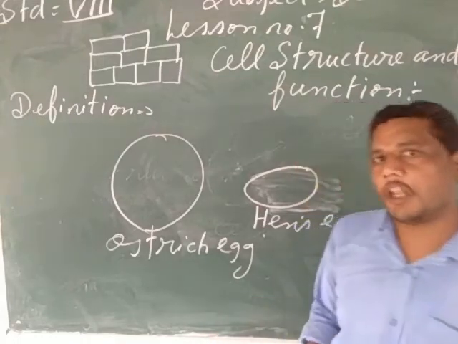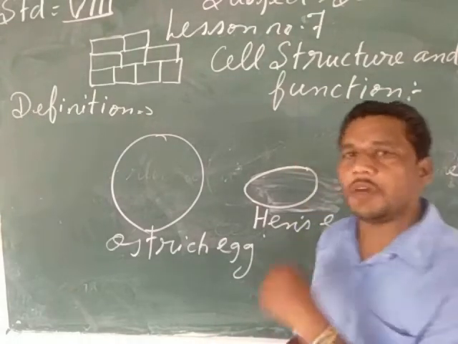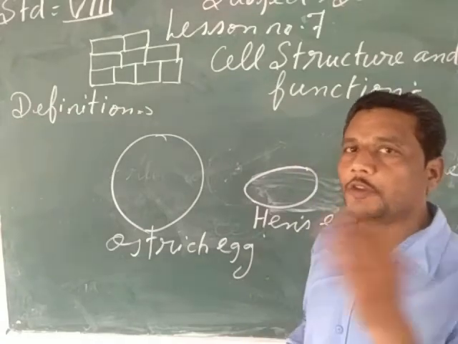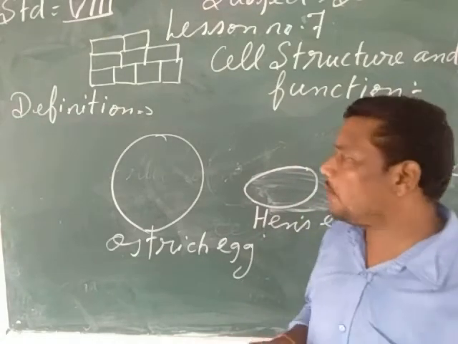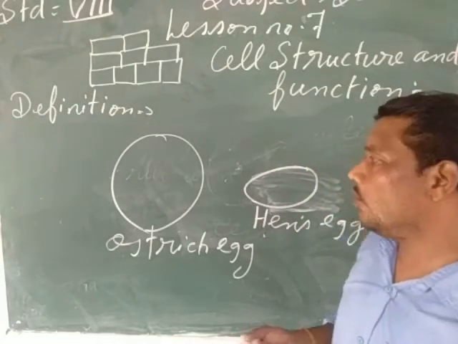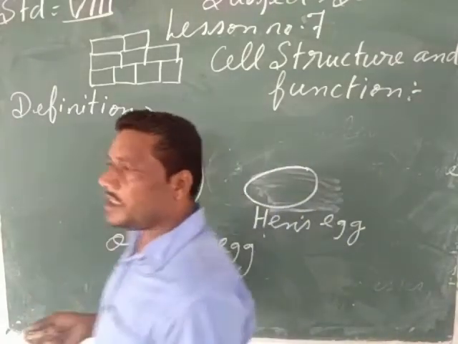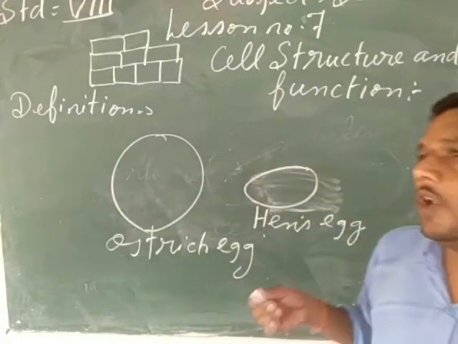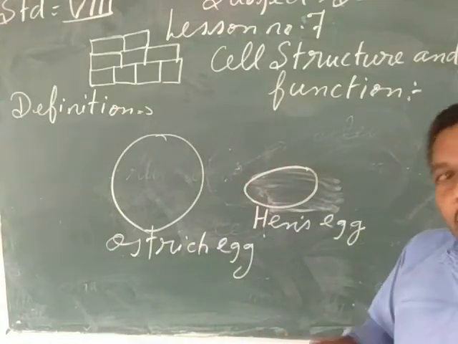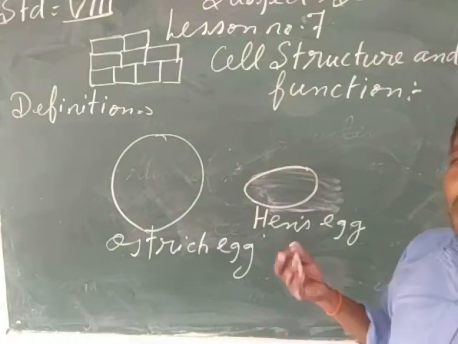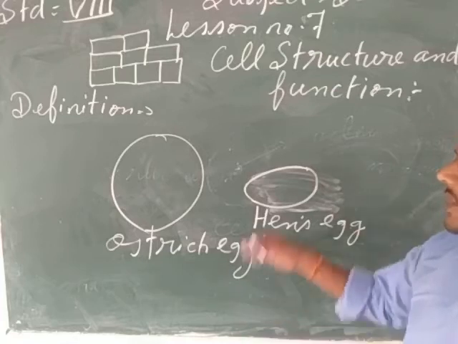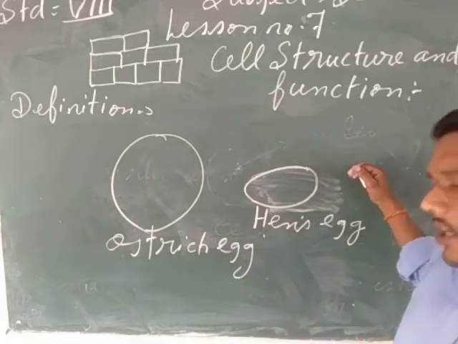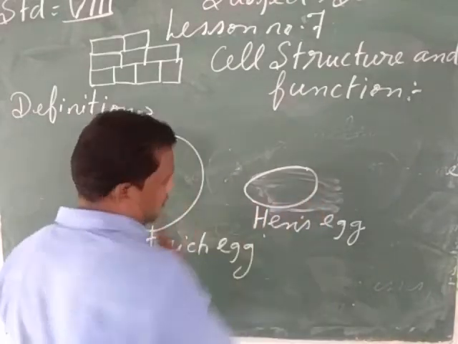Suppose you want to see the cell of a microorganism, you have to see it under the microscope. Suppose you want to see the cells in the plant body or in the human body, you have to see them with the help of the microscope. So my children, these cells are so small that we cannot see them with the naked eye. But there are some exceptions, that some cells can be seen with the naked eye. For example, the eggs of the birds are big enough that we can see them with the naked eye, like the hen's egg and the ostrich egg.